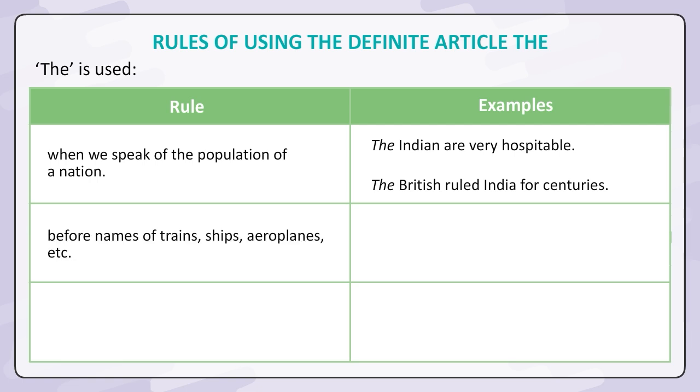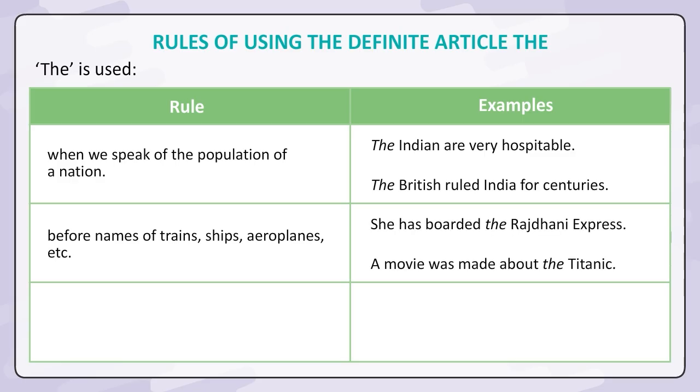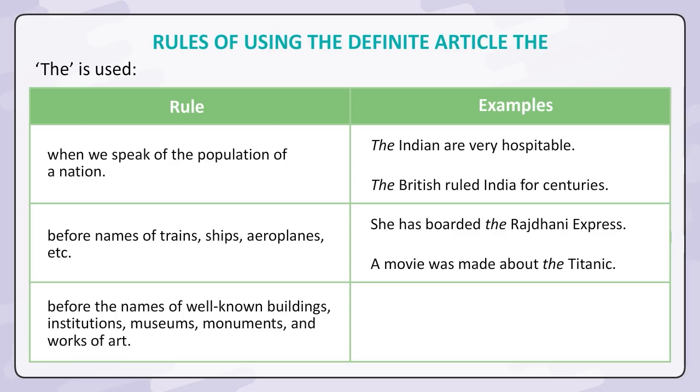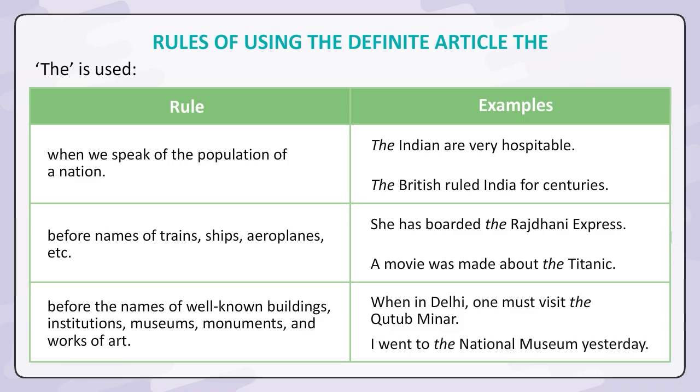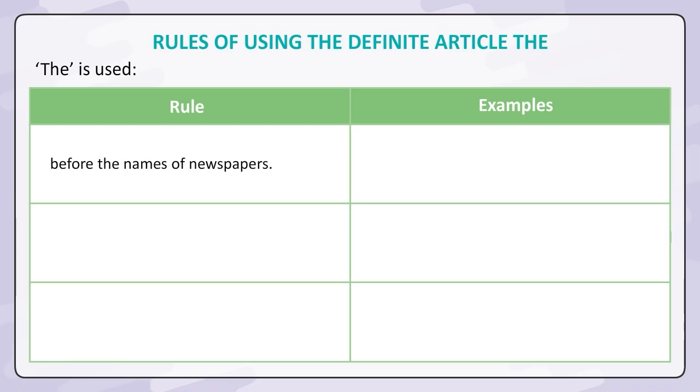Before names of trains, ships, aeroplanes, etc. She has boarded the Rajdhani Express. A movie was made about the Titanic. Before the names of well-known buildings, institutions, museums, monuments and works of art. When in Delhi, one must visit the Qutub Minar. I went to the National Museum yesterday. Before the names of newspapers. My father reads The Hindu.